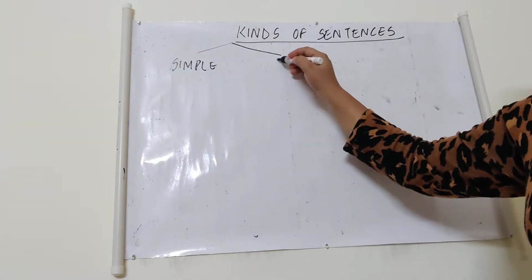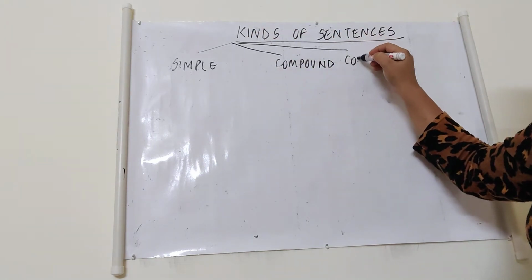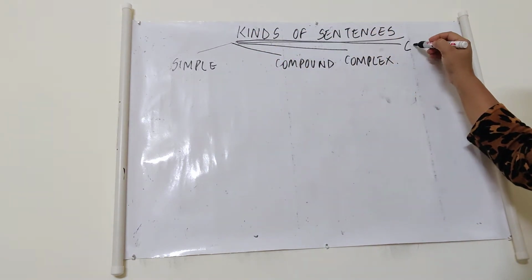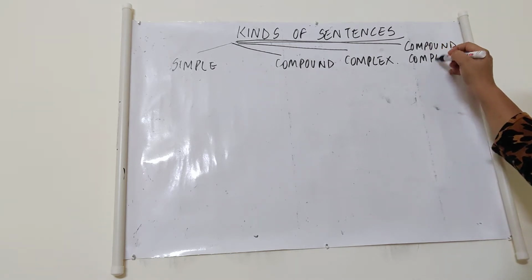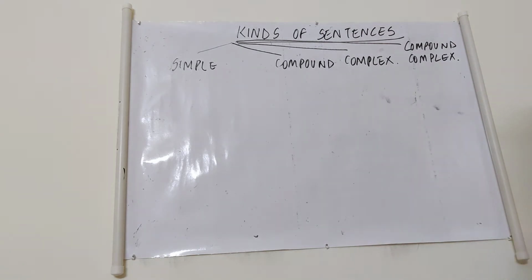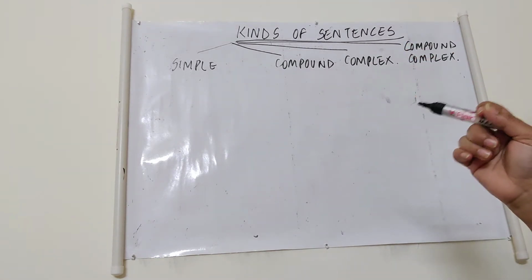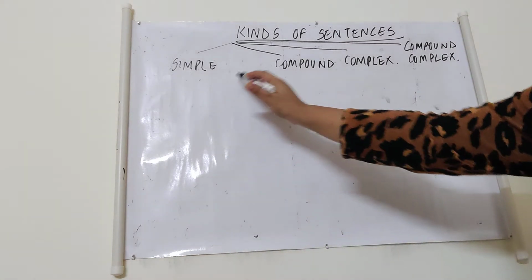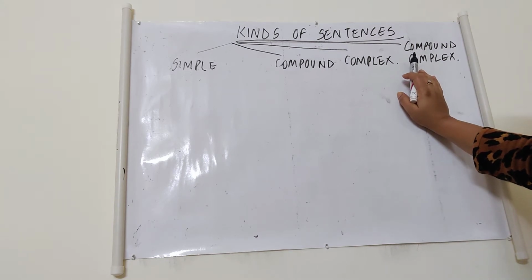The second is a compound sentence. Then we have complex sentences. And then we have a fourth type, which we call a compound complex sentence. These are the four types of sentences, which are different from each other on the basis of their construction. Now, to understand every sentence, you need to have a very proper understanding of the chapter